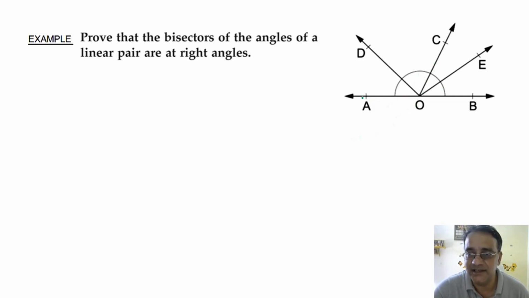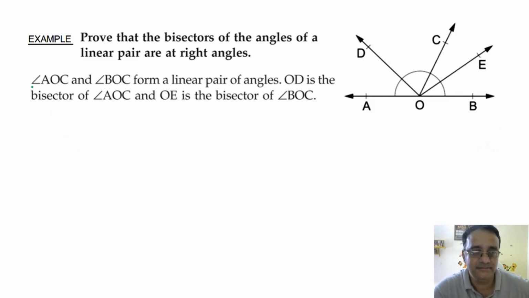Angle AOC, angle BOC, and OD and OE are the bisectors. These two angles form a linear pair, and OD is the bisector of angle AOC, OE is the bisector of angle BOC.